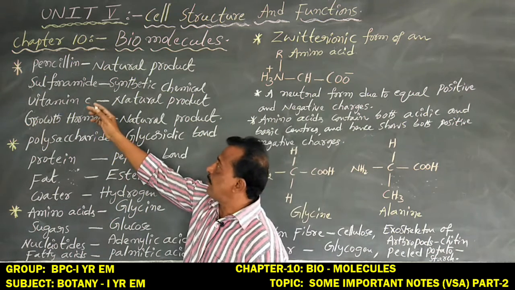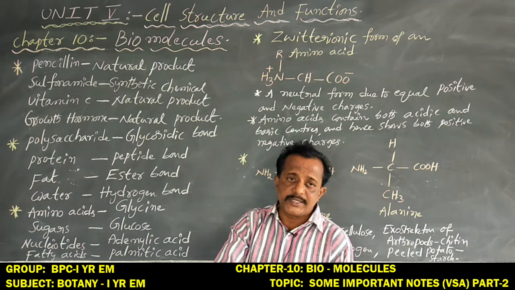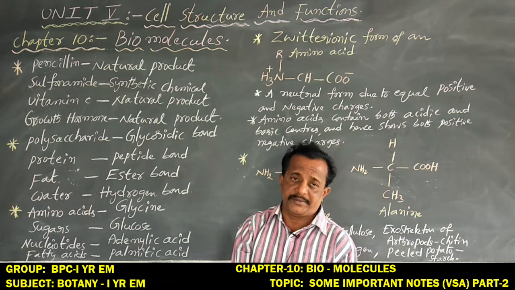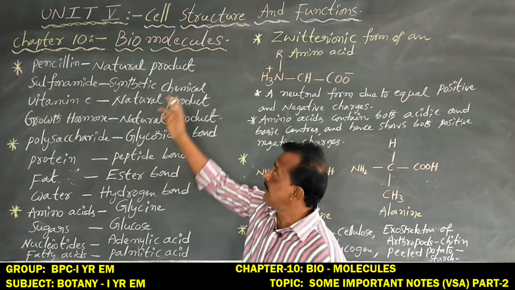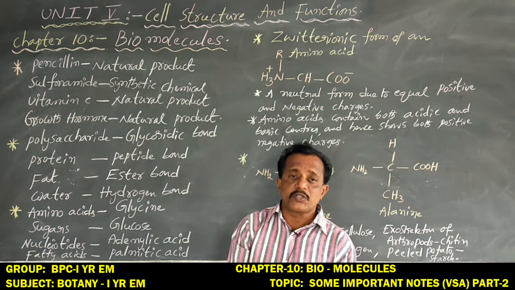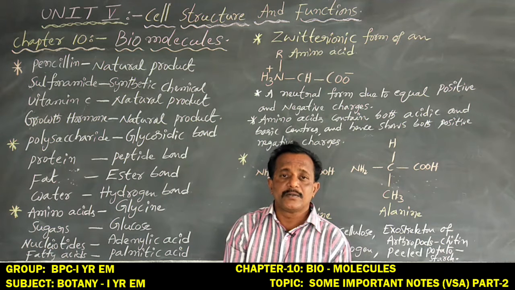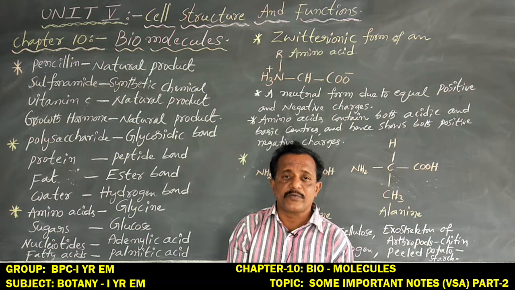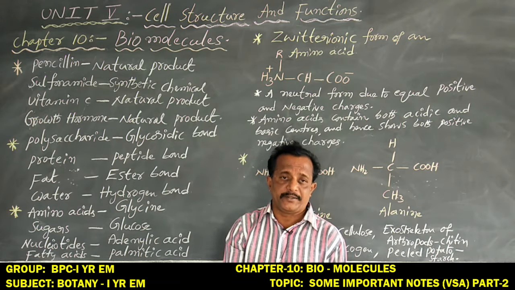Next, coming to sulfonamide, it is a synthetic chemical. Medicines are either man-made, that is synthetic, or obtained from living organisms such as plants, animals, fungi and bacteria. And vitamin C. Vitamin C is also obtained especially from citrus fruits such as lemon fruit, orange fruit. So those fruits contain vitamin C.